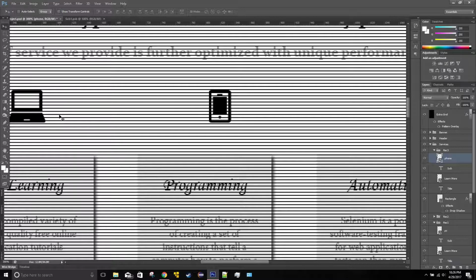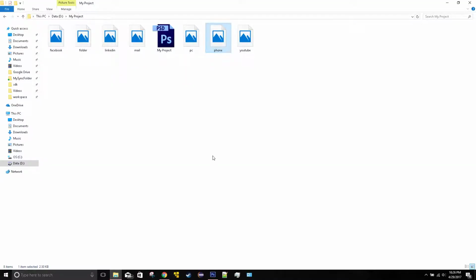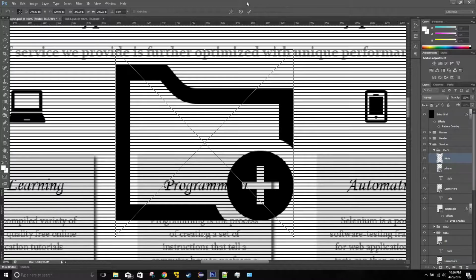I'm going to move it all the way to the right. And this was when the extra grid helps, because now we can tell the difference of the icons by just putting the extra grid. And I'm also going to put the folder, put it like that.